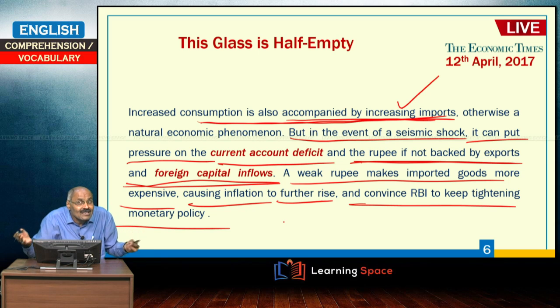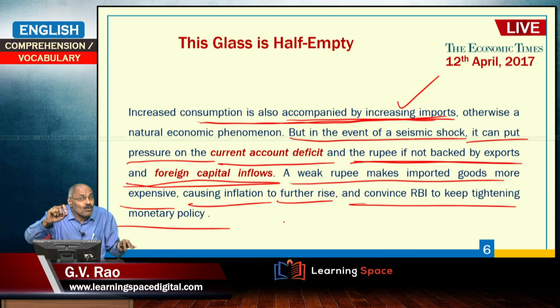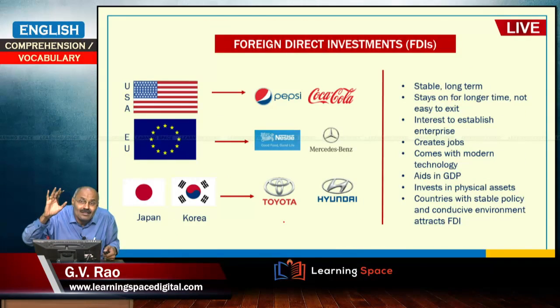So, when the rupee depreciates, and at the same time when imports increase, imports bill will increase, current account deficit will increase, and at the same time when the foreign portfolio investments reduce, then the rupee will depreciate. When the rupee depreciates, then imports will become costlier, inflation will be there. Subsequently, RBI may go for tightening the monetary policy, and subsequently we will reach a high interest rate regime, right.